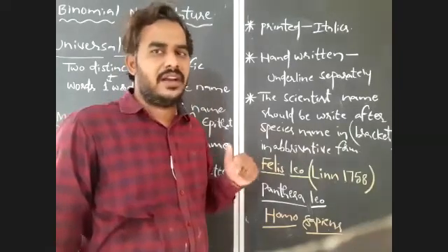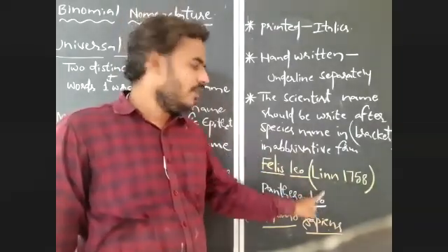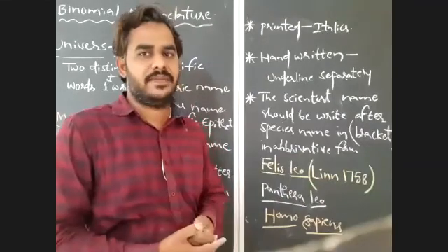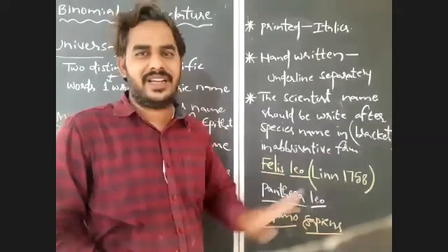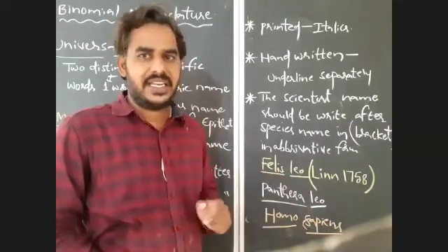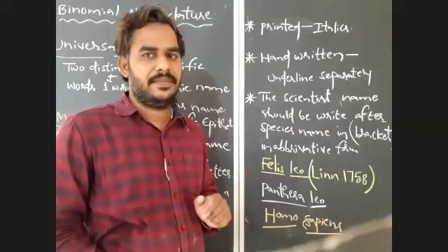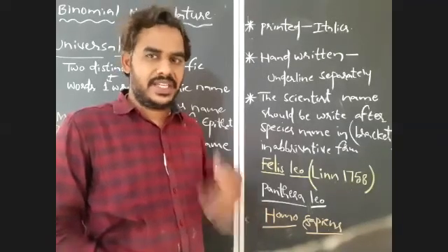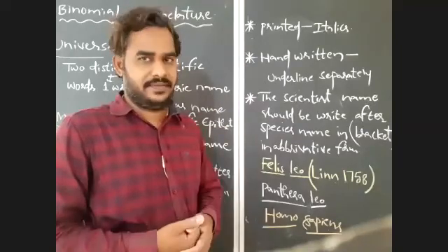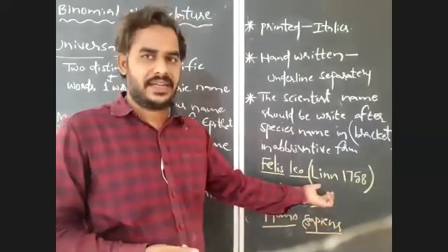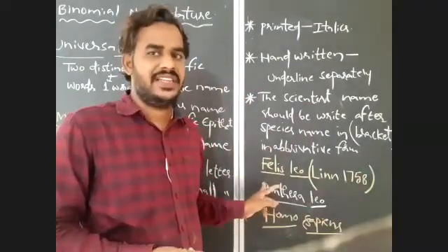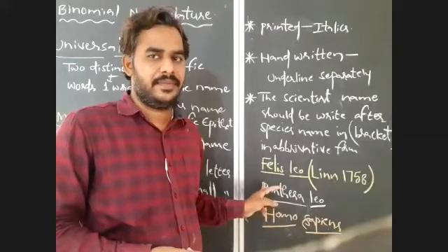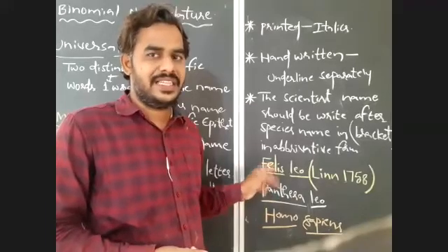The year of discovery is mentioned after the scientist name. But there is no need to underline the scientist name and year, because these are not Latin words, right? If there is any change in the scientific name, or if an animal is renamed, how do we represent that? If the scientist name and year are in brackets, that indicates a change in the name, or that the animal is renamed with a new name.